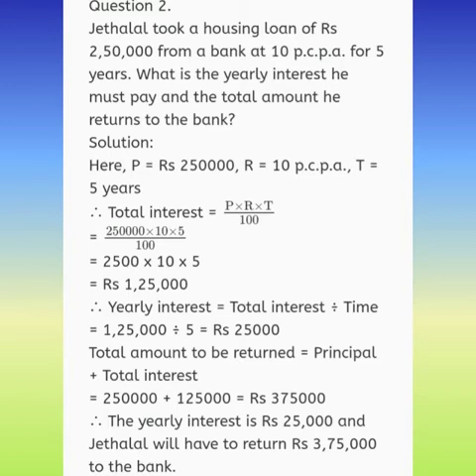Because in the question they have given the yearly interest. Yearly interest means 1 year interest, and then we have to find for 5 years. That is why we are taking 1, because it is mentioned in the question that we need the yearly interest. Okay, so we have taken this.